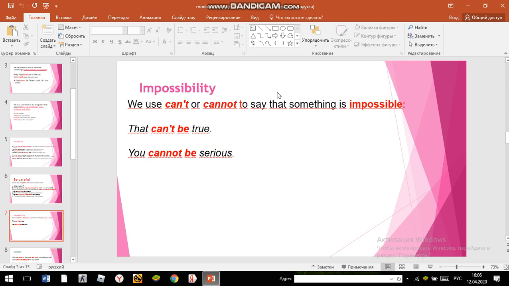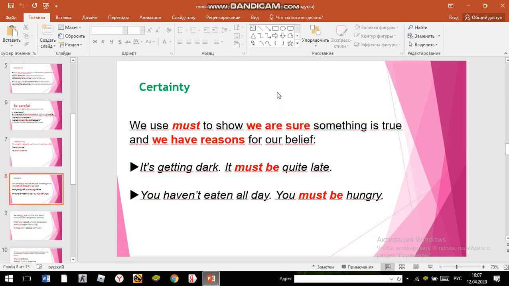Impossibility. You use can't or cannot to say that something is impossible. For example, that can't be true. You cannot be serious. Certainty. You use must to show you are sure something is true and you have a reason for your belief. For example, it is getting dark, it must be quite late. You haven't eaten all day, you must be hungry.